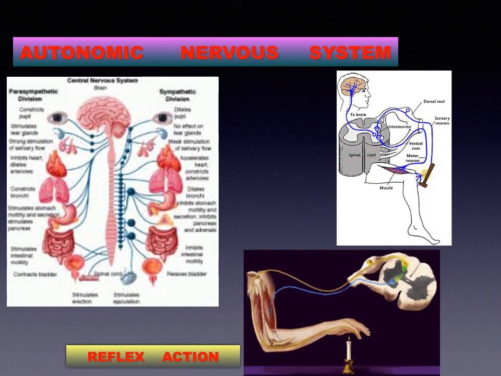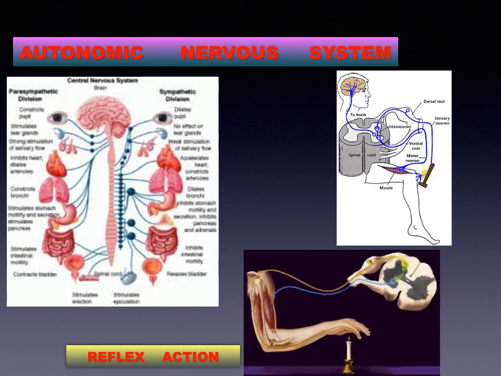A reflex action is a way for the body to automatically and rapidly respond to a stimulus to minimize any further damage to the body. It follows the general sequence and does not involve the brain.